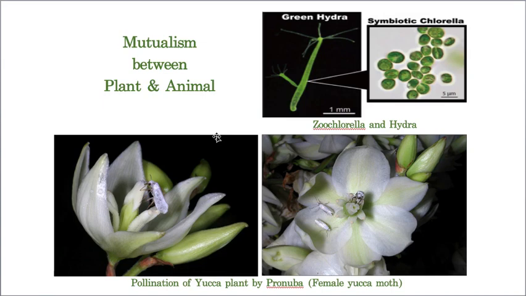Even in the second example, this example is pollination between the yucca plant and Pronuba. It is actually a moth. See here, you can see this is a moth, and its name is Pronuba. Now, this Pronuba takes shelter in this yucca plant, where it can complete its life cycle. So it can lay eggs, and the eggs will hatch, and they form cocoons, and then they transform into moths.